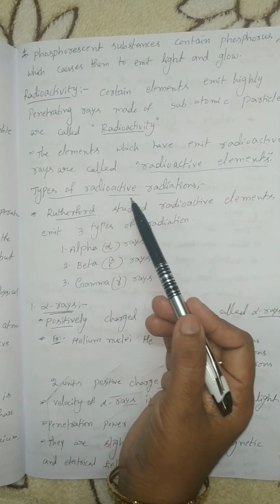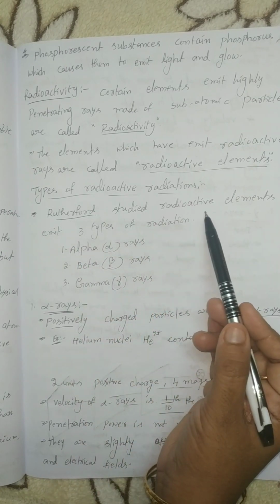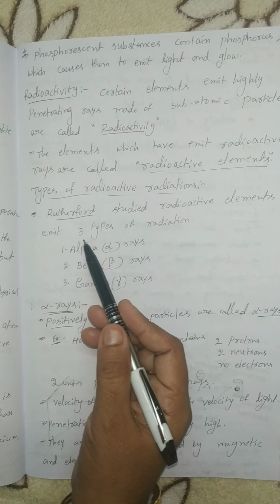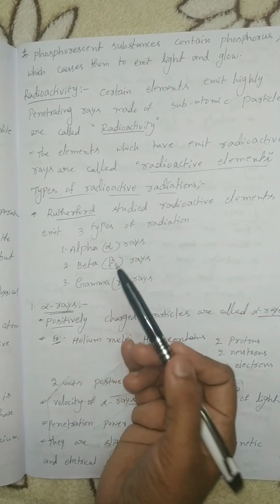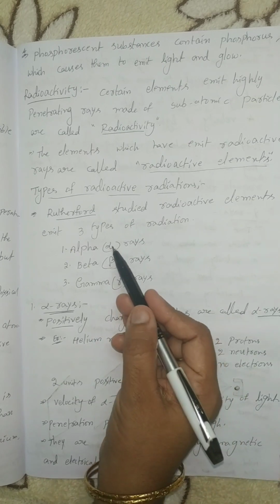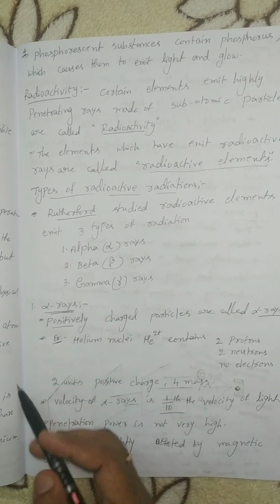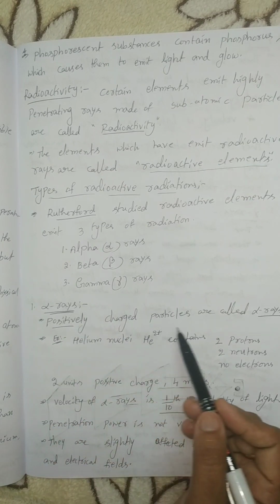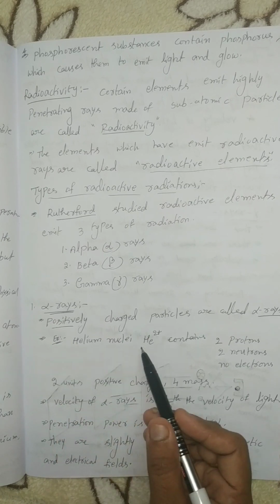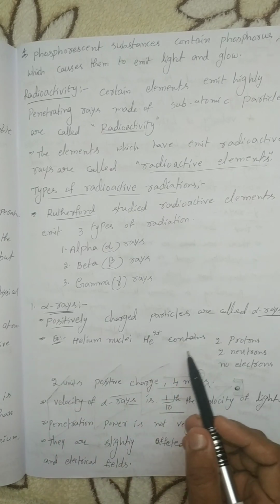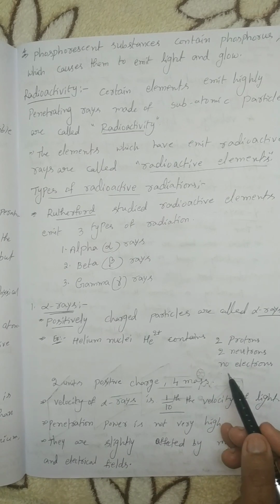Types of radioactive radiations. Rutherford studied radioactive elements. There are three types of radiation: alpha rays, beta rays, gamma rays. This is alpha, beta, gamma. Alpha rays. Positively charged particles are called alpha rays. Example, helium nucleus He2+ contains 2 protons, 2 neutrons, no electrons.